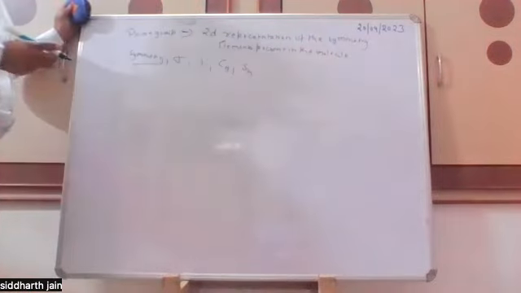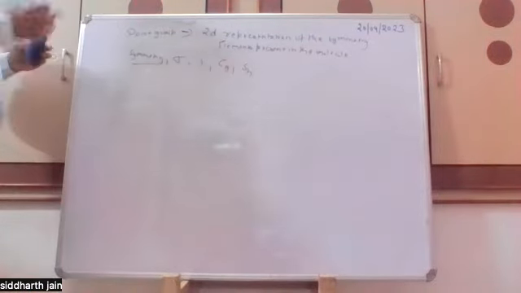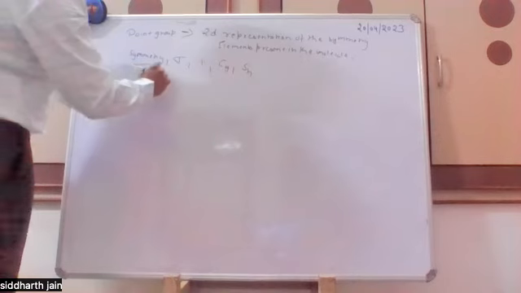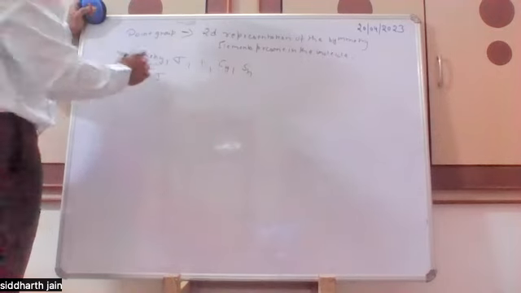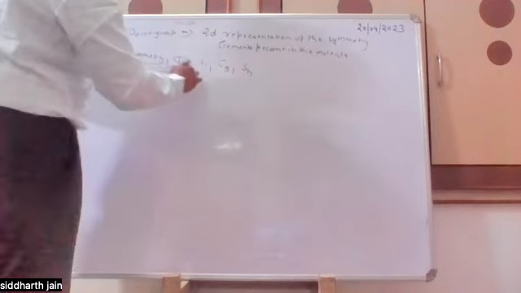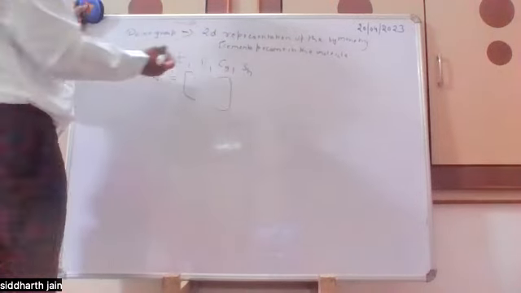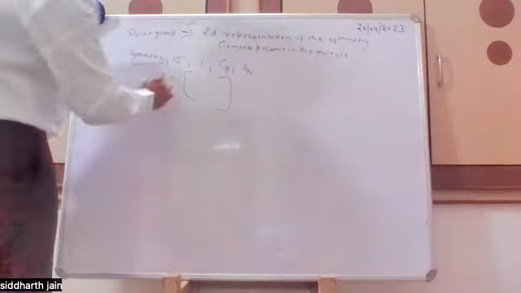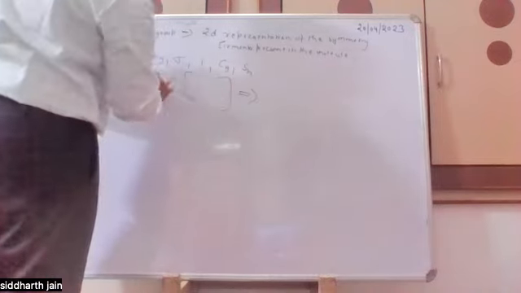And what is meant by 2D representation, I can tell. For example, sigma is there, and if the sigma is along the xy plane and we draw the matrix of that sigma, then this is known as the 2D representation of that symmetry. Like this, we can represent point groups also.